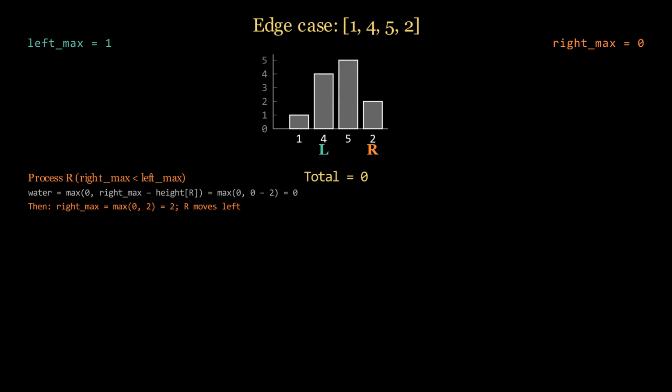Right max is less than left max, so we process the right side. At index 3 height is 2. No water. We update right max to the maximum of 0 and 2, which is 2. We have finished this index, so we move R one step left.